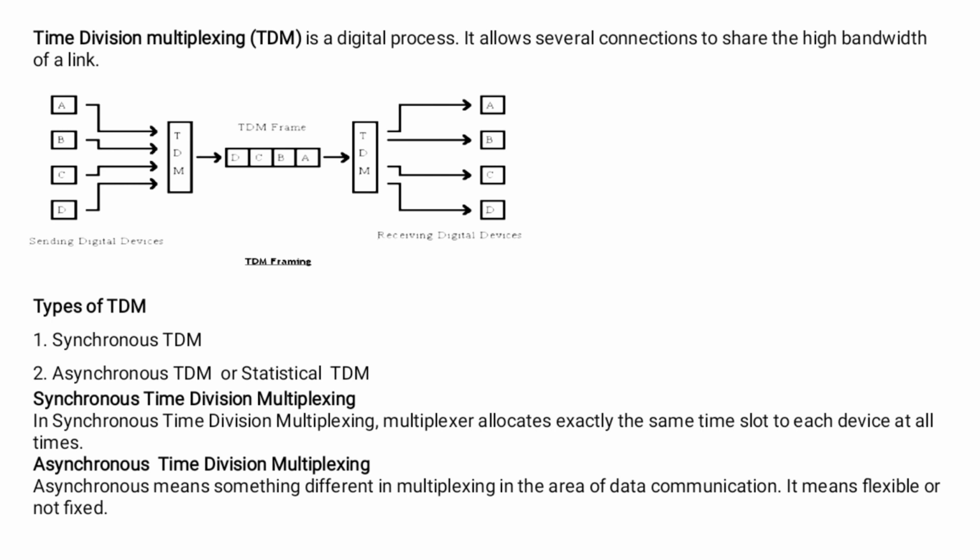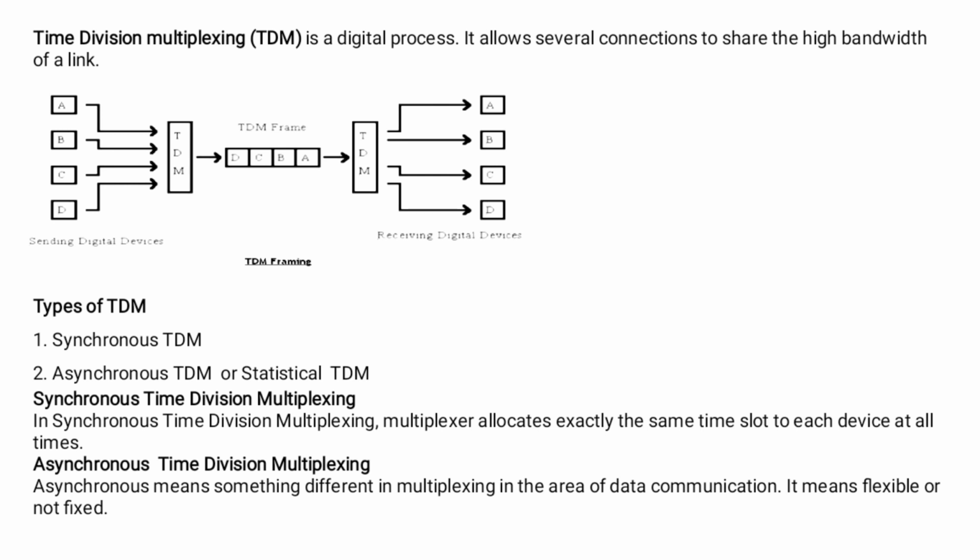For example, time slot A is assigned to device A alone and cannot be used by any other device. Each time its allocated time slot comes up, a device has the opportunity to send a portion of its data. If a device does not have data to send, its time slot remains empty.